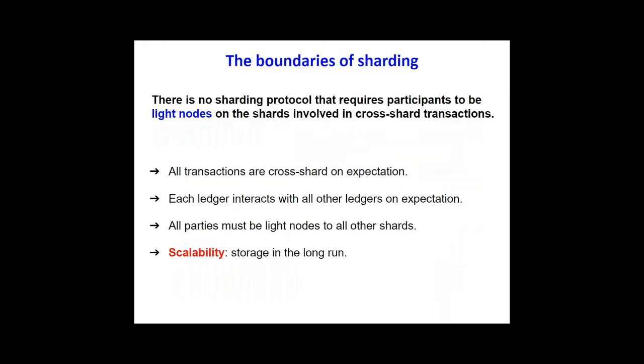Ledgers are the chains, the shards essentially, which means that all parties must be light nodes to all other shards. Given that we have a constant block size, that means that if all parties are light nodes to every shard, then we cannot scale. We simply compress the information that we hold by a constant factor. Therefore, these protocols do not satisfy scalability.